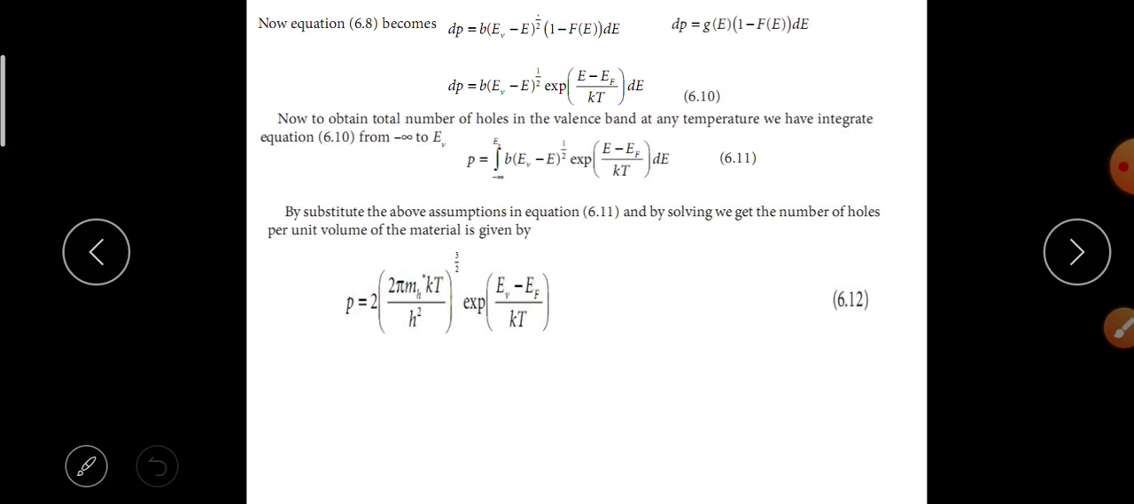Now to obtain the total number of holes in the valence band at any temperature, we have to integrate the equation from minus infinity to EV. P is equal to the integral from minus infinity to EV of B of EV minus E whole power 1 by 2 exponential E minus EF by kT into dE. By substituting the above assumptions in the equation and solving, we get the number of holes per unit volume of the material, given by P is equal to 2 into 2 pi mh kT by h square whole power 3 by 2 into e power EV minus EF by kT.